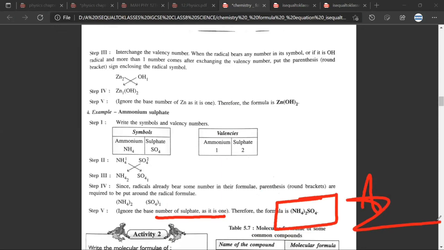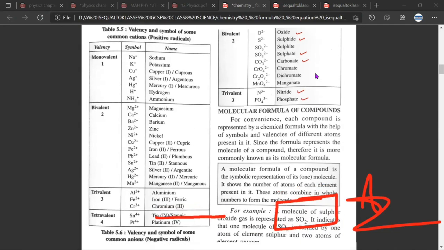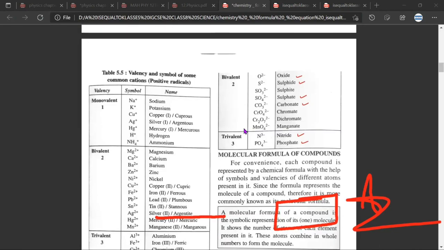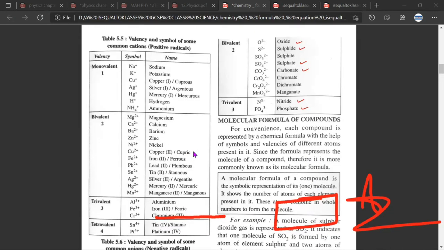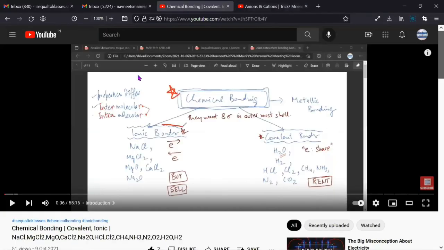Mr. Satya, will you be able to do the homework? Yes, sir. And it'll help you a lot if you write all these valencies and stick them on your table so that you keep looking at these valencies. So that slowly you'll start remembering the valencies of the radicals. Any doubt? No, sir. Okay, Mr. Satya. And one thing more: just revise these 2 lectures, the cation anion also and the chemical bonding also.